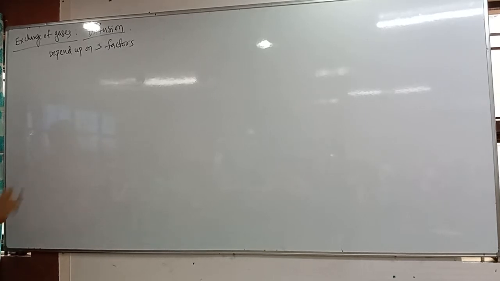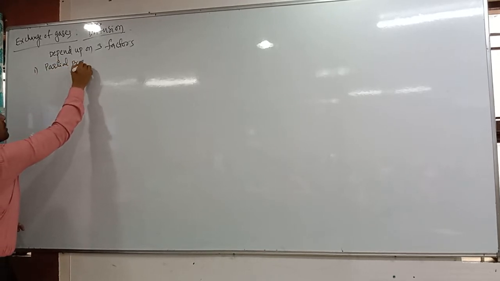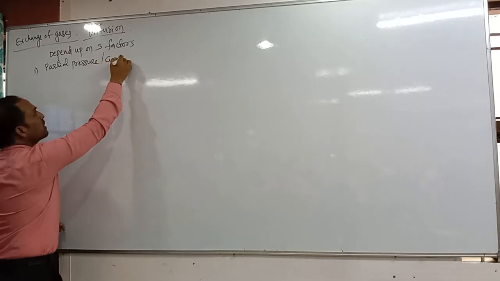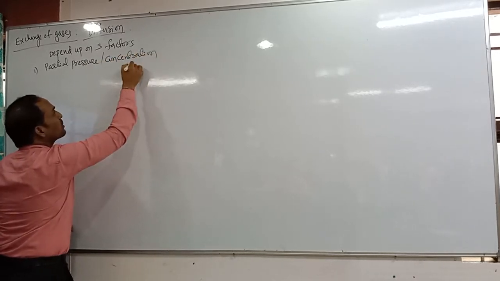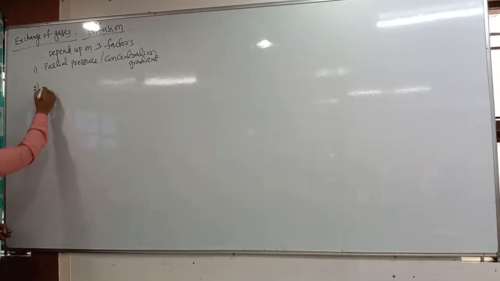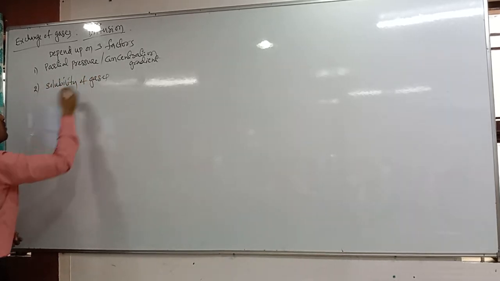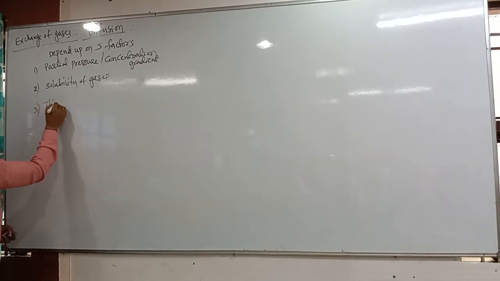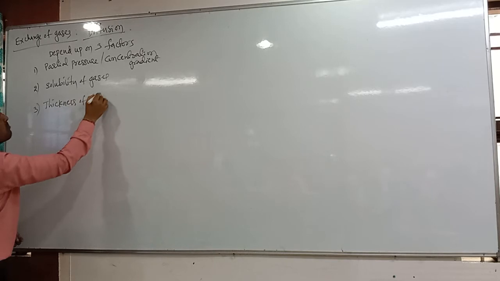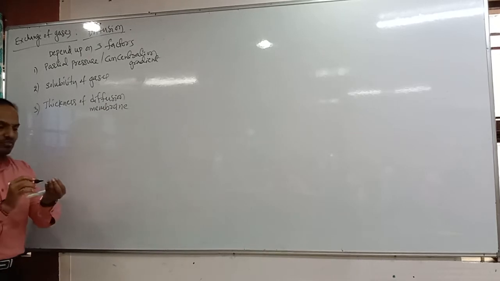So, very important. What is the first factor affecting the exchange of gases? Do you know? Yes, partial pressure. The first one is called partial pressure, also called concentration gradient. This is the first factor affecting exchange of gases. Second one, solubility of gases. And third one is the thickness of the diffusion membrane. So very important.